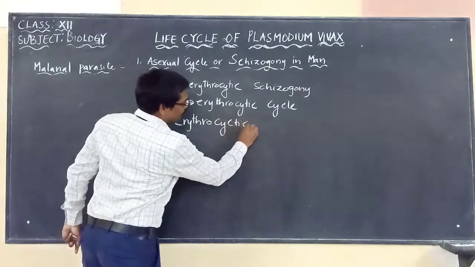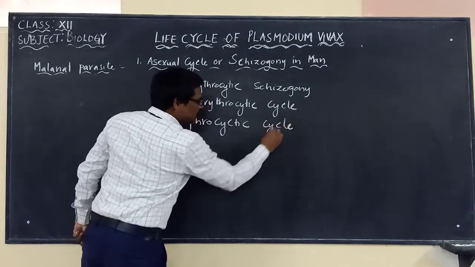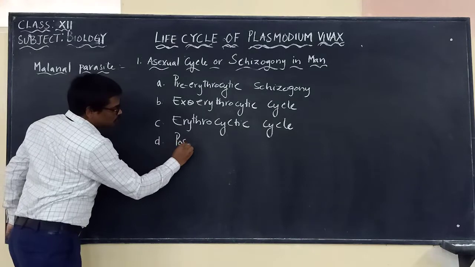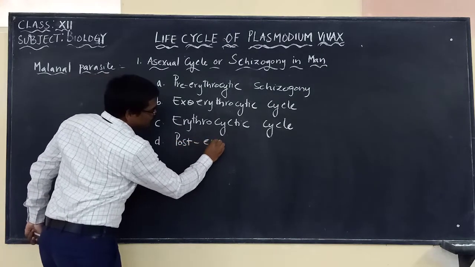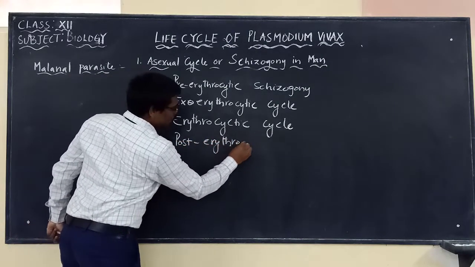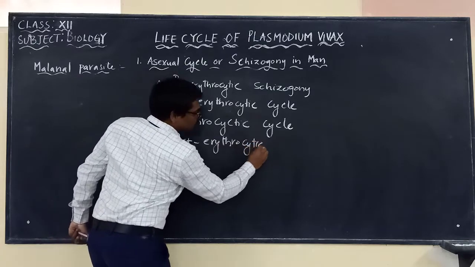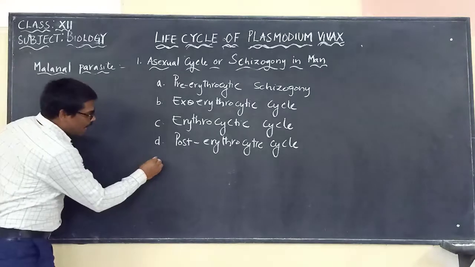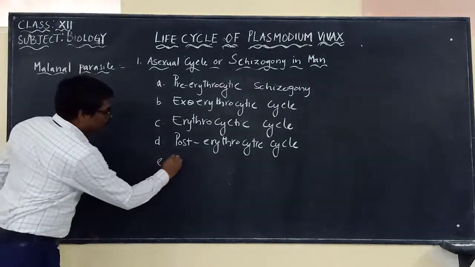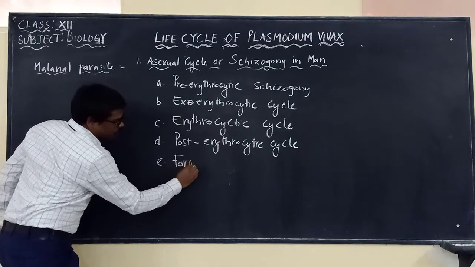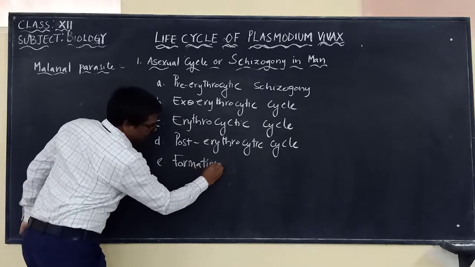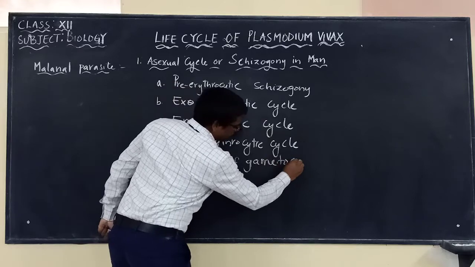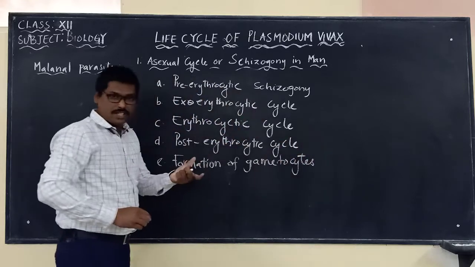And the third one is the erythrocytic cycle. And the next one is the post-erythrocytic cycle. And the last one is the formation of gametocytes. These are the different stages.